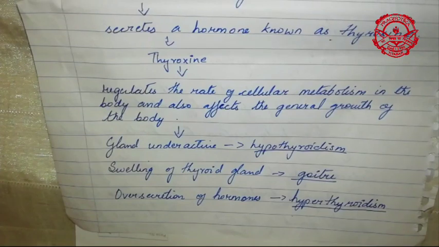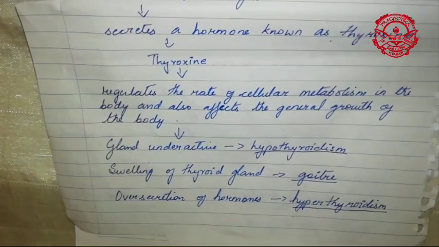When a person suffers from swelling of the neck region, it is because the person's thyroid gland swells up. When the thyroid gland swells up, a person tends to suffer from goiter. Why do you suffer from goiter? It is when you do not have enough iodine. When you do not have enough iodine, a person can suffer from goiter, which leads to swelling of your thyroid gland.